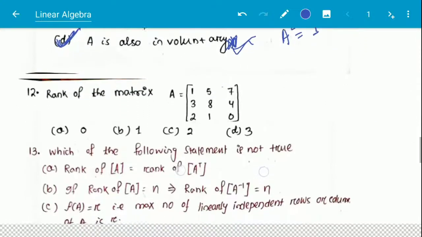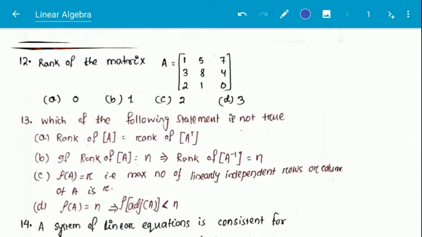Next question, rank of the matrix A. What is the rank of the matrix? How can we find out the rank? There are two methods. One is to form the echelon form of the matrix. Another is to find the sub matrices and their determinants. First we can solve problems. First we have to find the determinant of that matrix. If this is 0, then we have to proceed with either method.